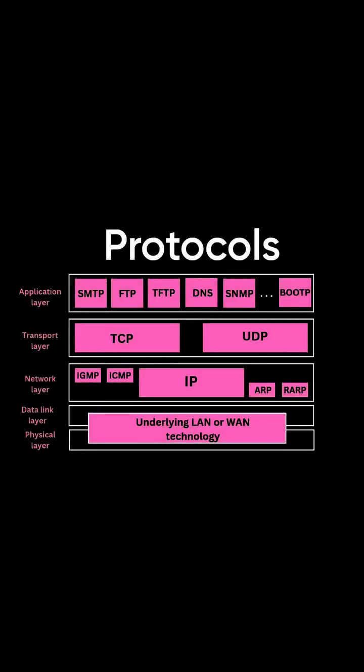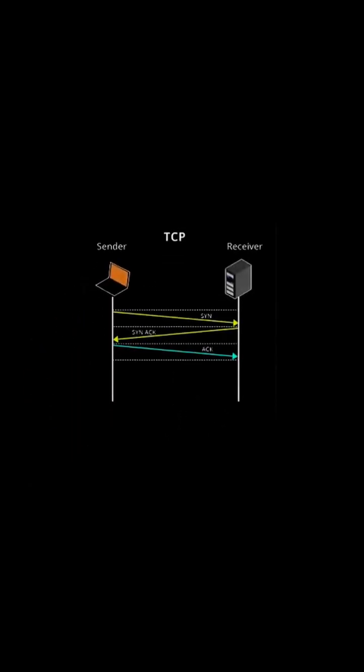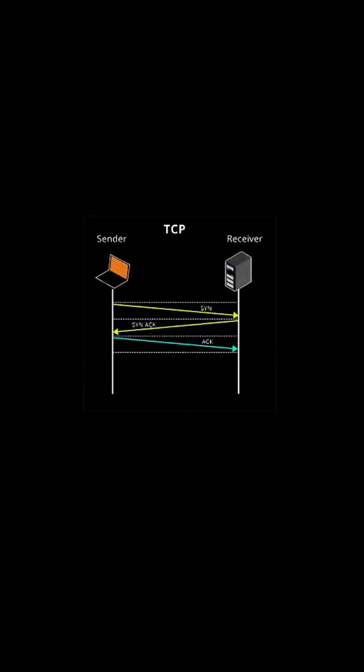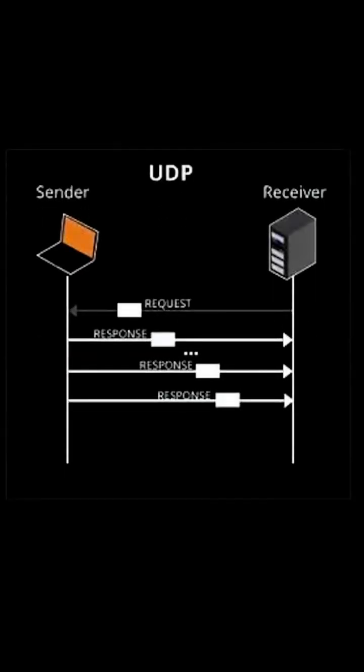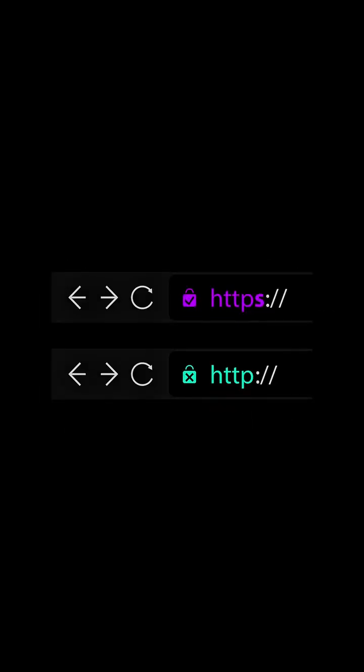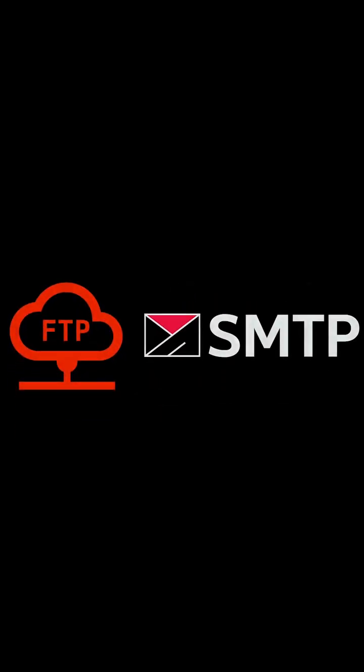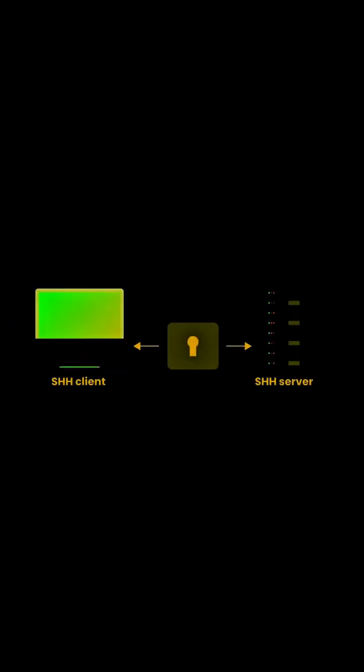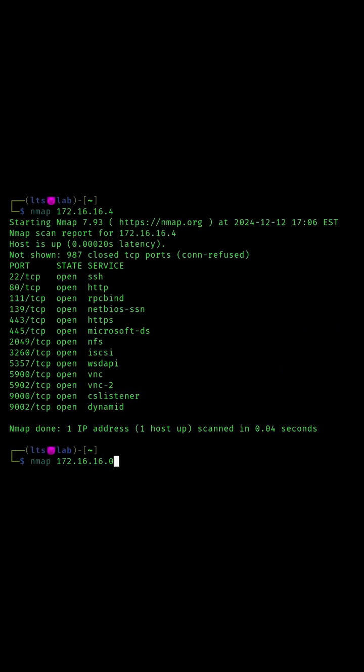Protocols define how data is transmitted over networks. TCP, Transmission Control Protocol, ensures reliable, connection-oriented communication, while UDP, User Datagram Protocol, prioritizes speed over reliability. HTTP and HTTPS manage web traffic, with HTTPS adding encryption for security. FTP and SMTP handle file transfers and email communication, respectively, and often contain vulnerabilities that hackers exploit. SSH provides secure remote access by encrypting communications. Ethical hackers scan networks for open TCP/UDP ports to discover active services and test for vulnerabilities, and protocol analysis helps them identify weak configurations.